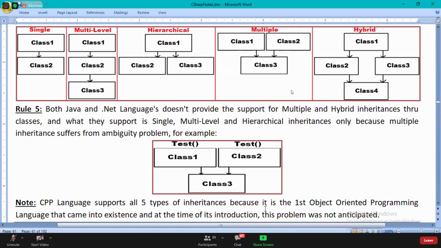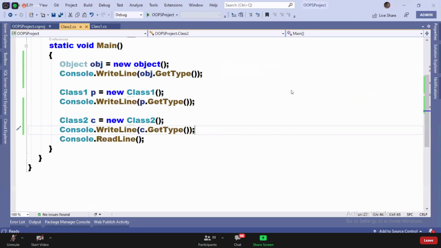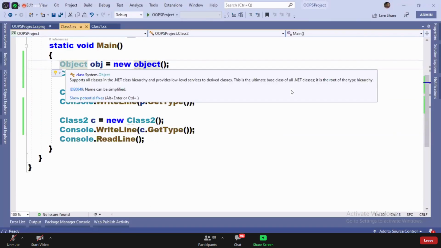The next point is, listen, guys. Last class we learned that the execution of a child class always starts by calling the parent class constructor.